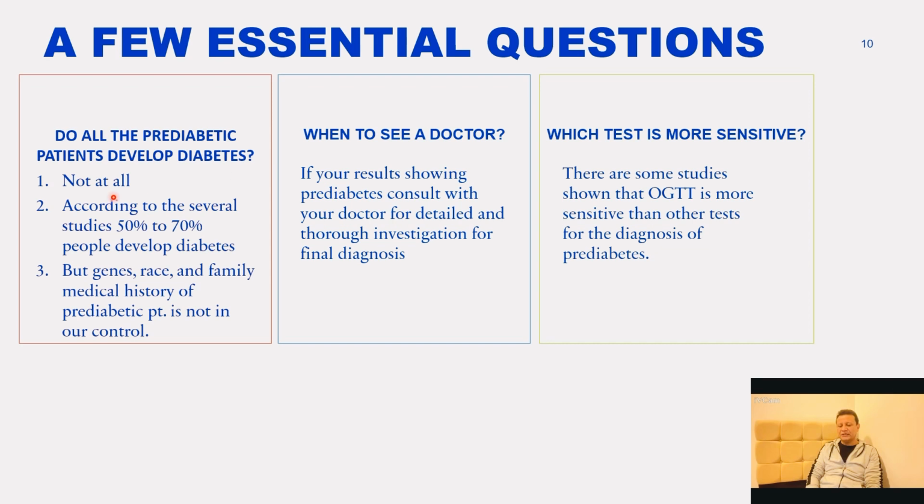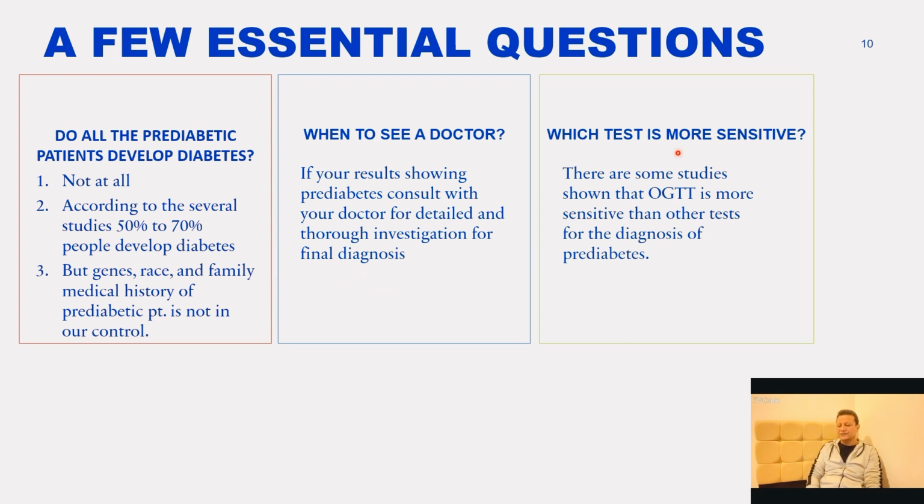Do all prediabetic patients develop diabetes? Not at all. According to several studies, 50 to 70% of people develop diabetes. So there is a chance of having slightly higher results but not developing diabetes. But genes, race, and family medical history of a prediabetic patient are not in our control. When to see a doctor? If your results are showing prediabetes, consult with your doctor for detailed and thorough investigation for final diagnosis.